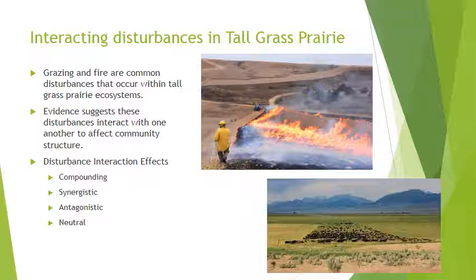So this research paper focused on tallgrass prairies and the different types of disturbances common to this type of ecosystem, and specifically the interacting disturbances of grazing and fire. There is evidence that suggests that these disturbances interact with one another to affect community structure. And just for a refresher, we can look at disturbance interaction effects four different ways. We can look at them as compounding effects, synergistic effects, antagonistic effects, and neutral.